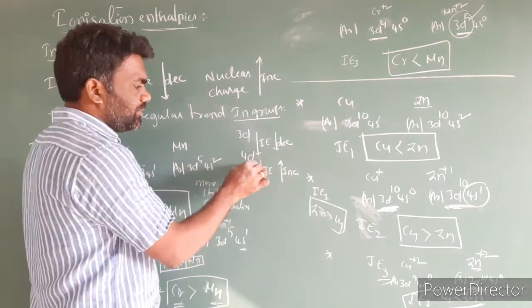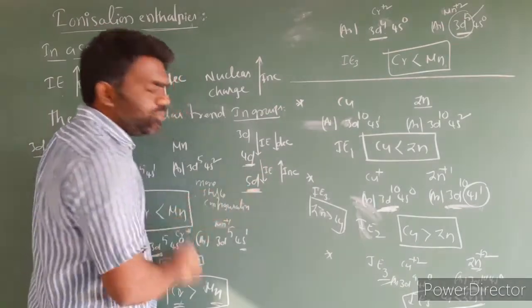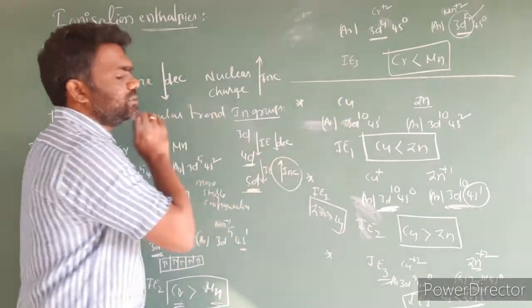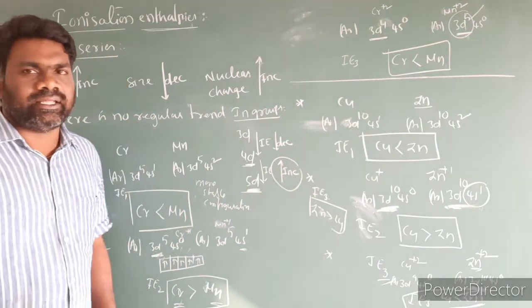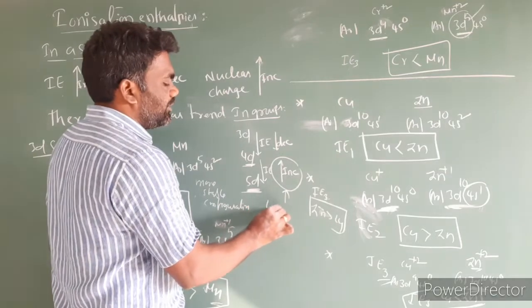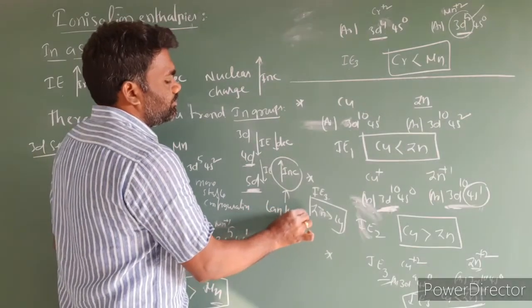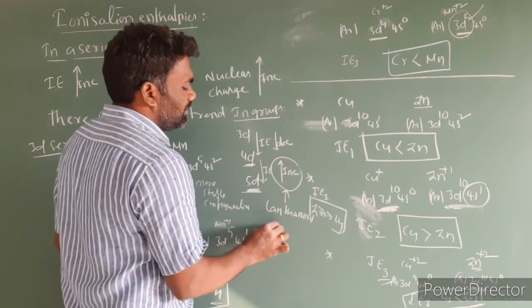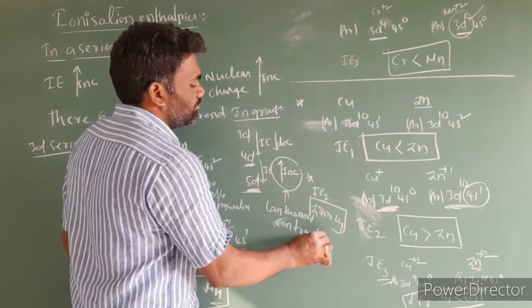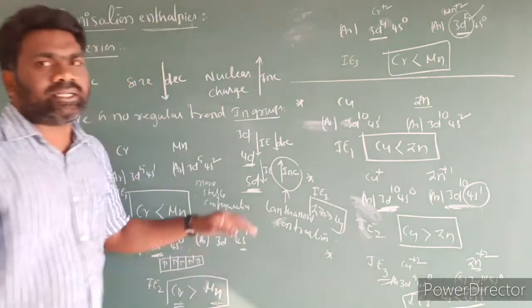But while moving from 4d to 5d, instead of decreasing, the ionization enthalpies increase. This is due to lanthanide contraction.